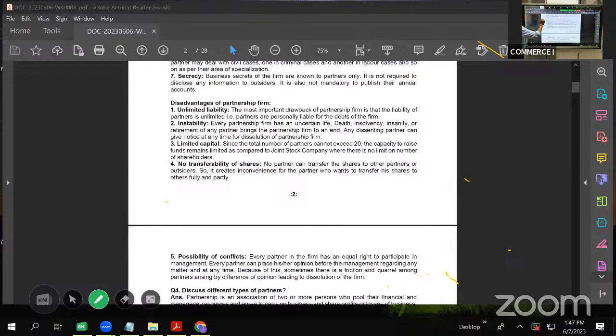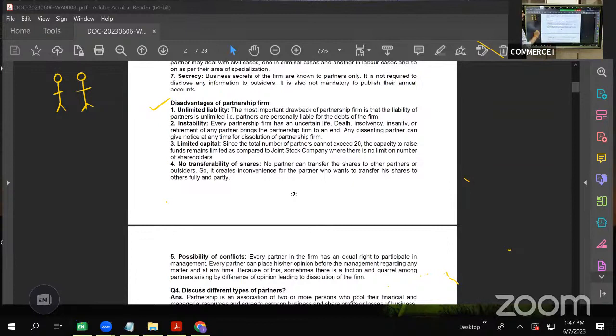Unlimited liability. Like proprietary firm, if any huge losses occur, to clear off those losses or to pay the debts in the market, the proprietor's personal property is at stake. So even in case of partnership, if any big loss occurs, the partners have to dispose of their personal property and pay off the debts. So we say that the personal property of partners is at stake. The risk is not only limited to business, it also enters their personal life and their personal property. Whatever car or anything is there, they have to sell and pay off the debts.